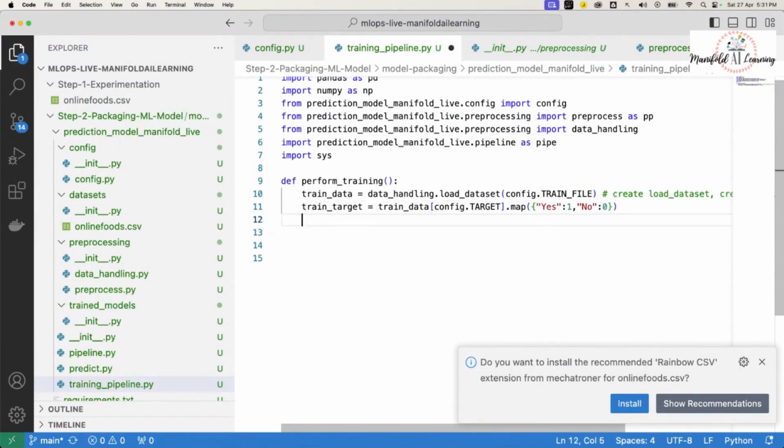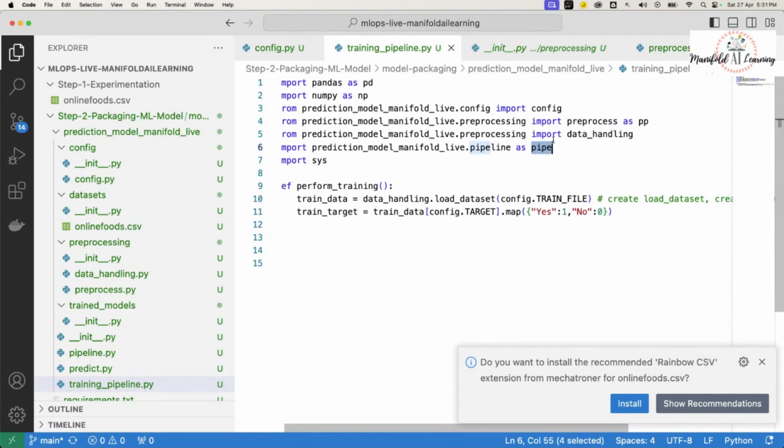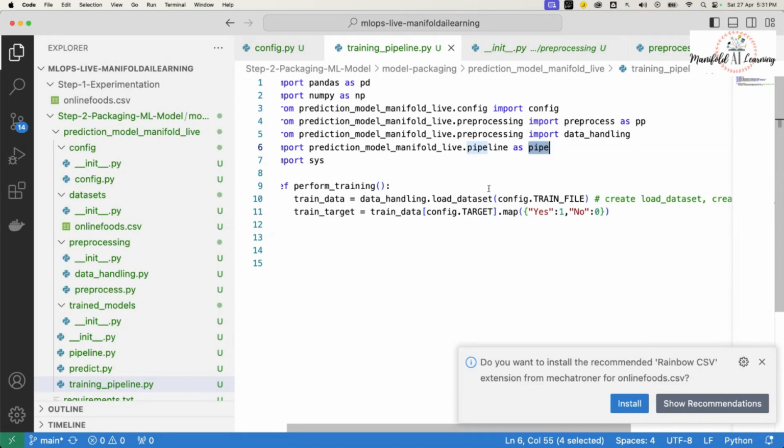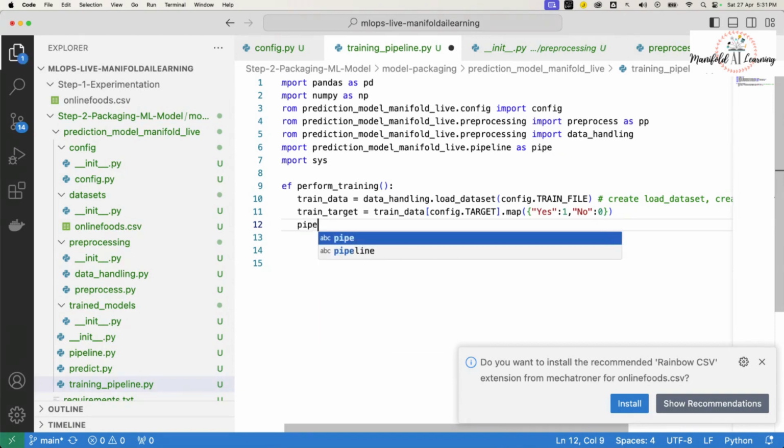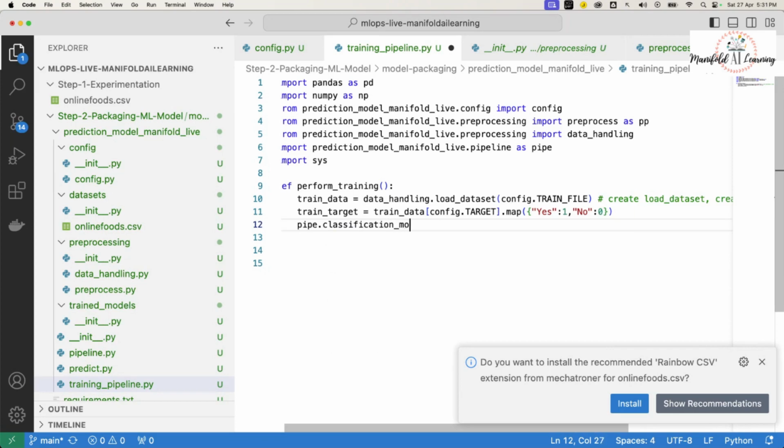Once the mapping is completed, in this case we have loaded the pipeline. From this pipeline module, we are going to load an object called the model, that is my trained model. I'm going to say pipe.classification model that we have got.